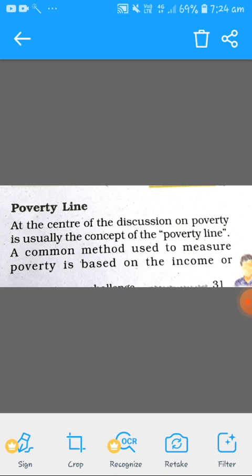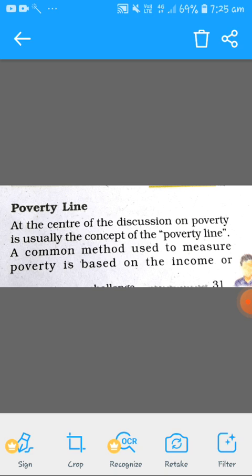So, what does a poverty line mean? It is a limit, fixed by the government of the country, that divides the people into rich and poor. It is called the poverty line. The rest we are going to see. You will understand definitely. Okay?